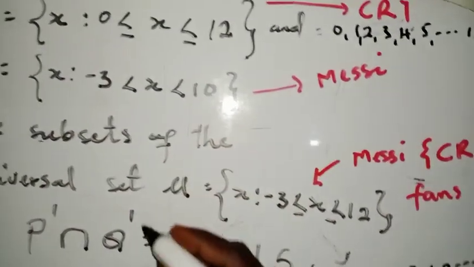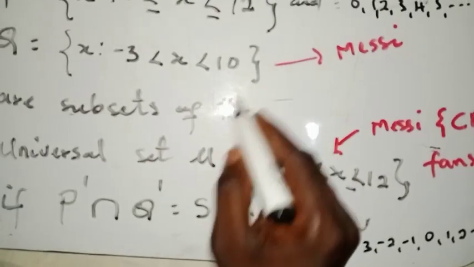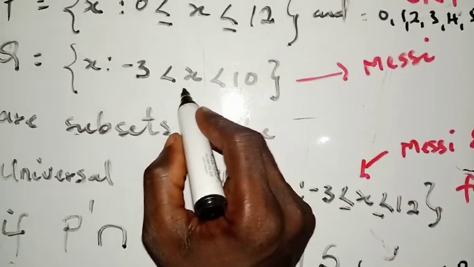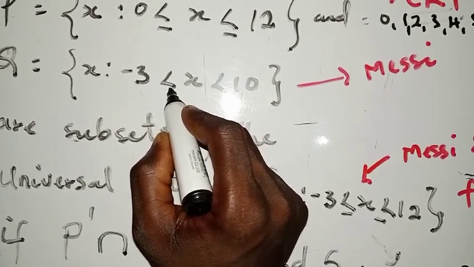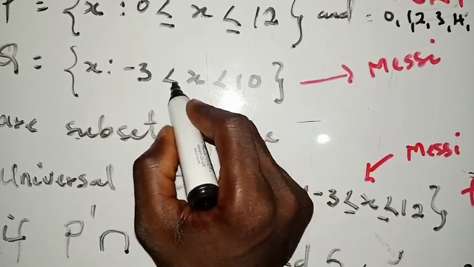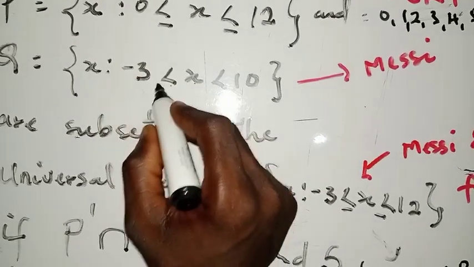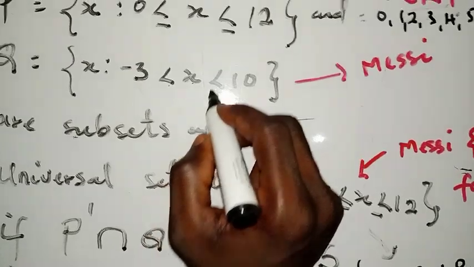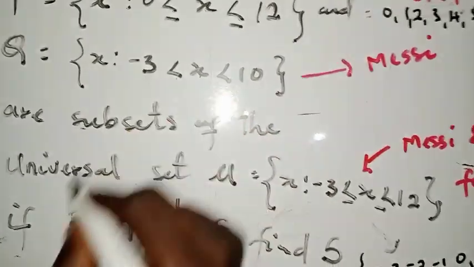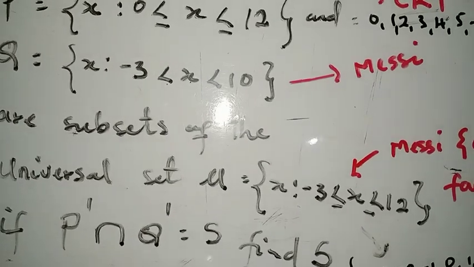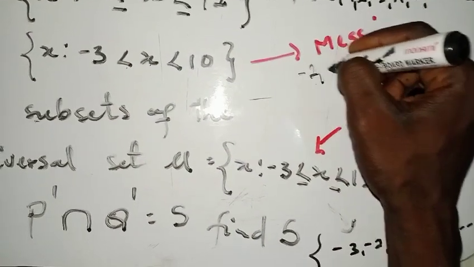Now this sign here is a less than or equal to sign, that's why we are starting from 0, and there's another less than or equal to sign here, that's why we are ending at 12. What will happen if it's only this? That will be for another whole video. Now let's get the people who belong to Messi only. This is less than X. Reading from this side, -3 is less than X. But if you read from this direction, you say X is greater than -3, right? So from here you start from -2.